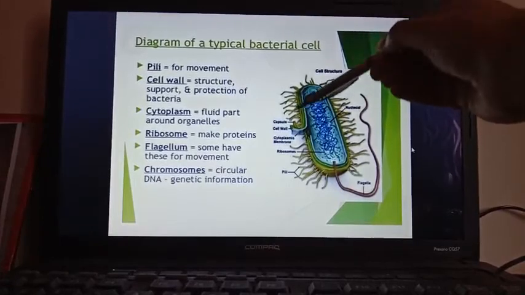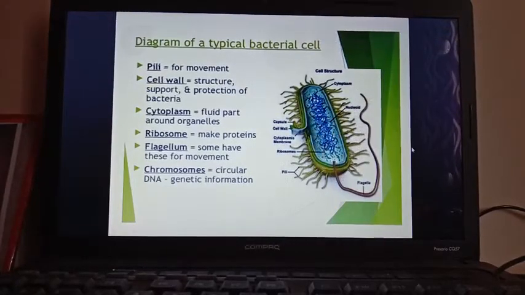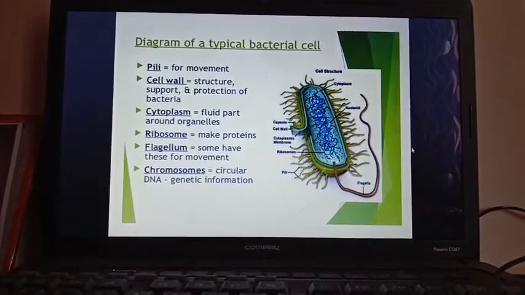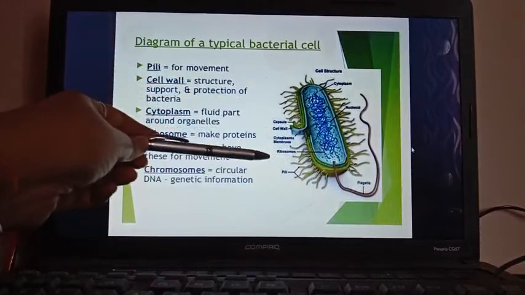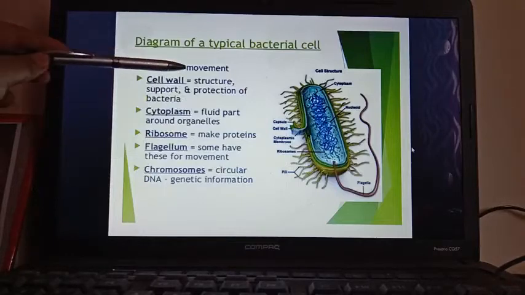Now here you can see, covering the bacterial cell, all the hair-like projections are present. These hair-like projections are known as pili. Here you can see pili. The function of pili is to help in movement.